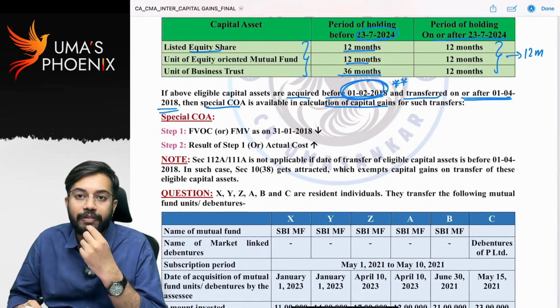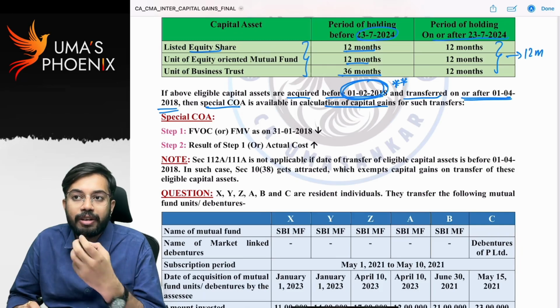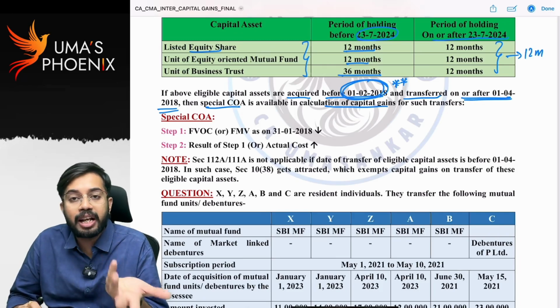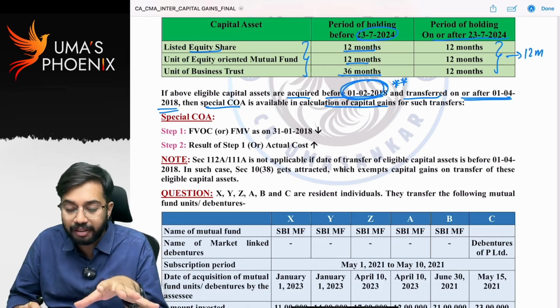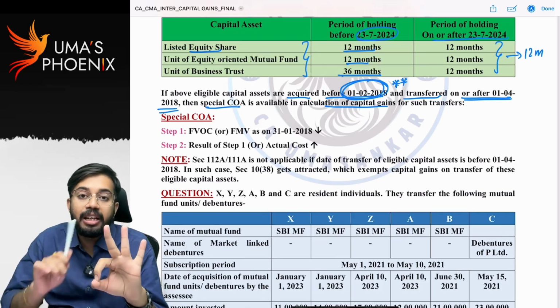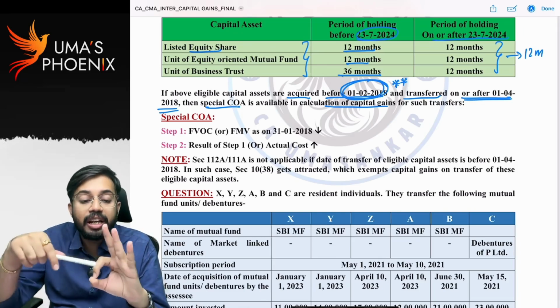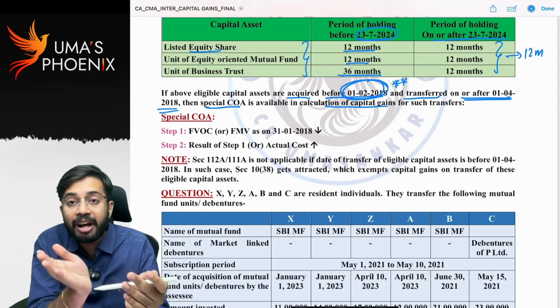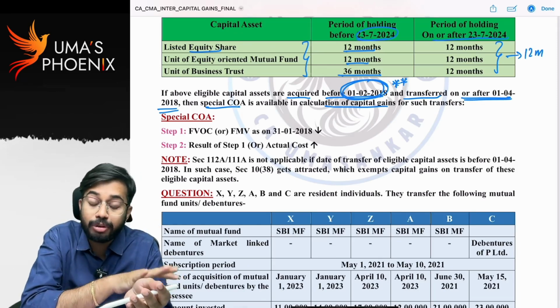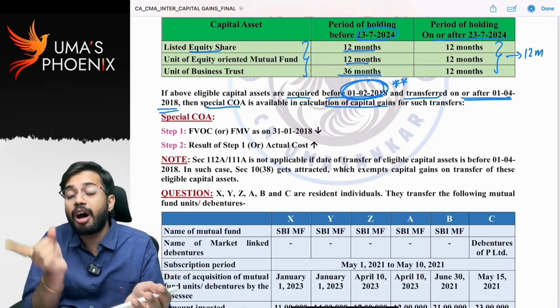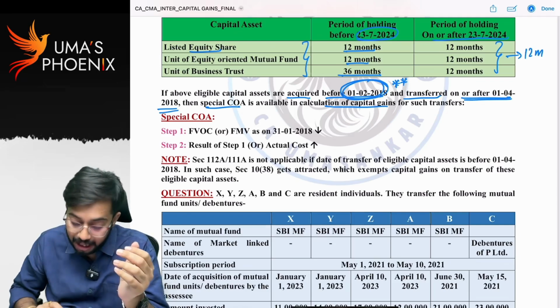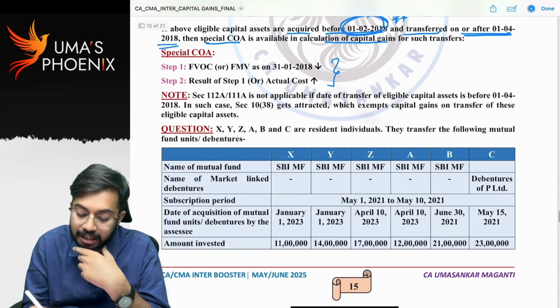Generally, what is cost of acquisition? Cost of acquisition is equal to purchase cost plus incidental expenses, and we will do indexed cost of acquisition. However, if these three eligible assets, listed equity shares, units of equity oriented mutual fund, business trust units, are acquired before 1st February 2018 and transferred on or after 1st April 2018, then special cost of acquisition is available.